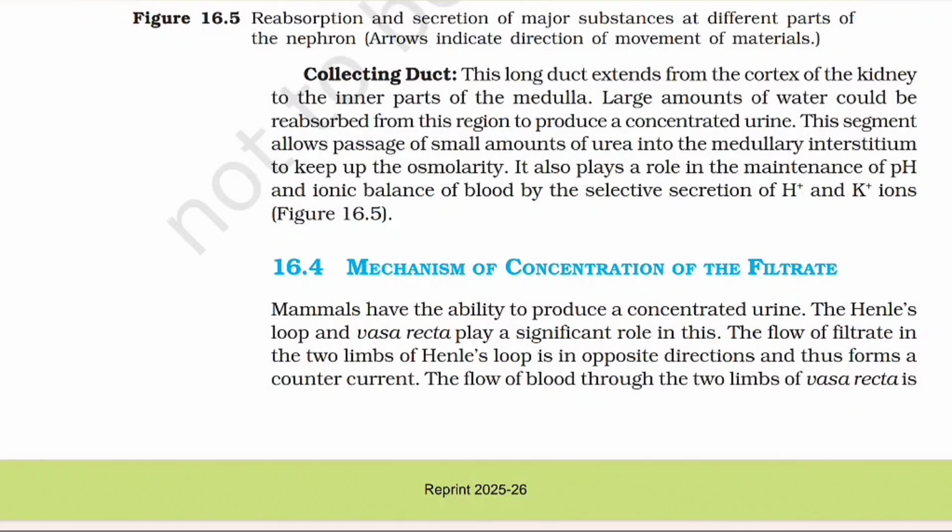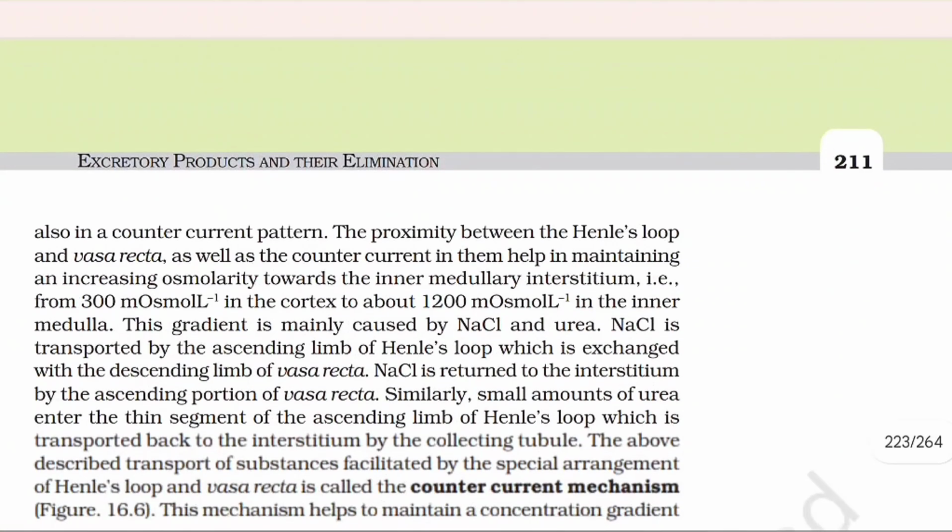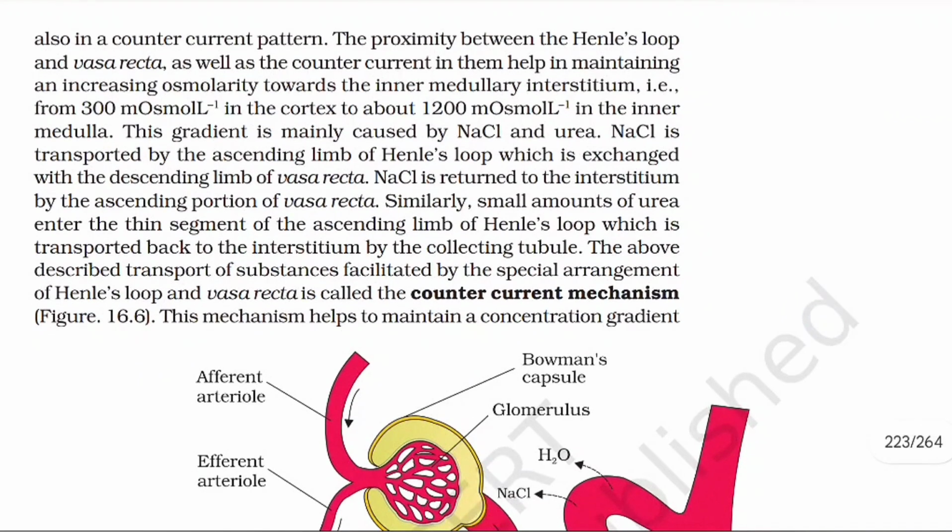The flow of filtrate in the two limbs of Henle's loop is in opposite directions and thus forms a counter current. The flow of blood through the two limbs of vasa recta is also in a counter current pattern. The proximity between the Henle's loop and vasa recta as well as the counter current in them help in maintaining and increasing osmolarity towards the inner medullary interstitium, that is from 300 milliosmol in the cortex to about 1200 milliosmol in the inner medulla. This gradient is mainly caused by NaCl and urea.